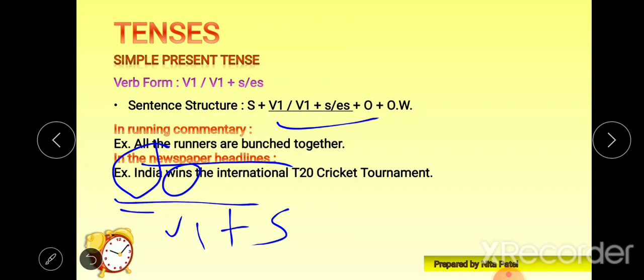So in newspaper headlines you will find simple present tense. Apart from this, you can also use simple present tense to give your preferences or likes and dislikes, for example, I like cooking, I like watching TV, I don't like cooking. You can use simple present tense there.